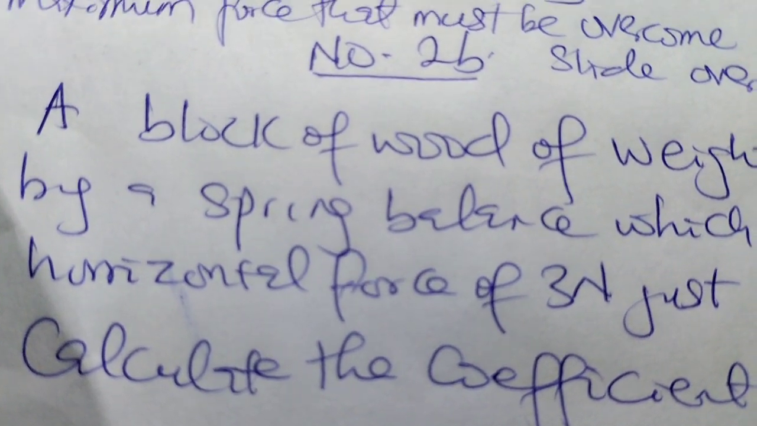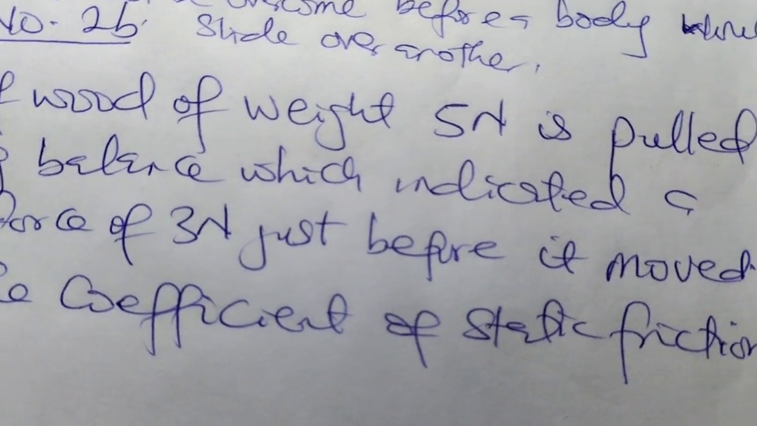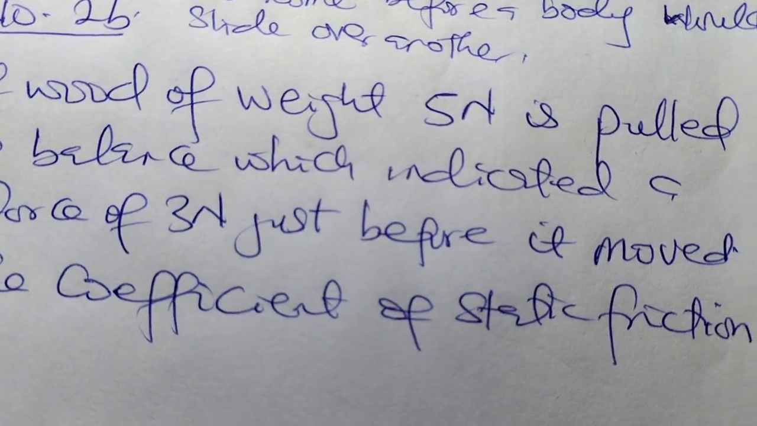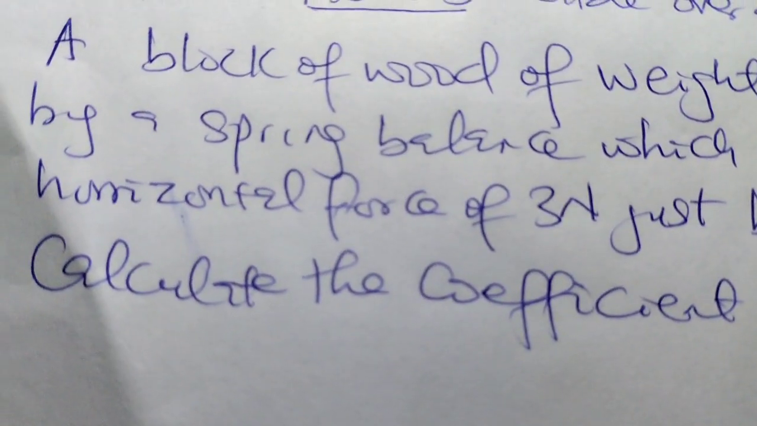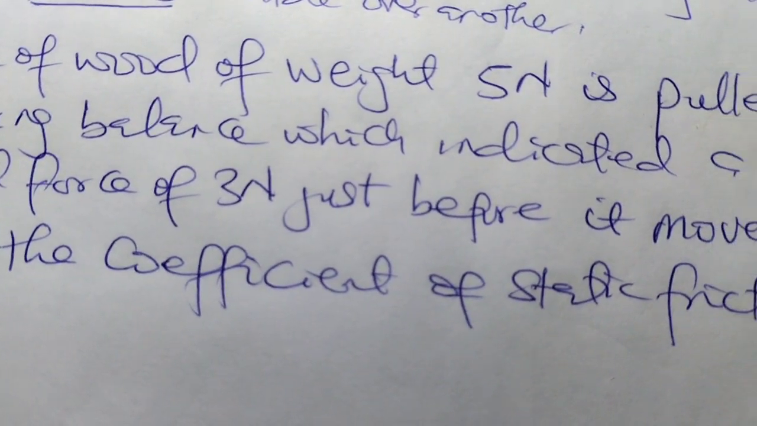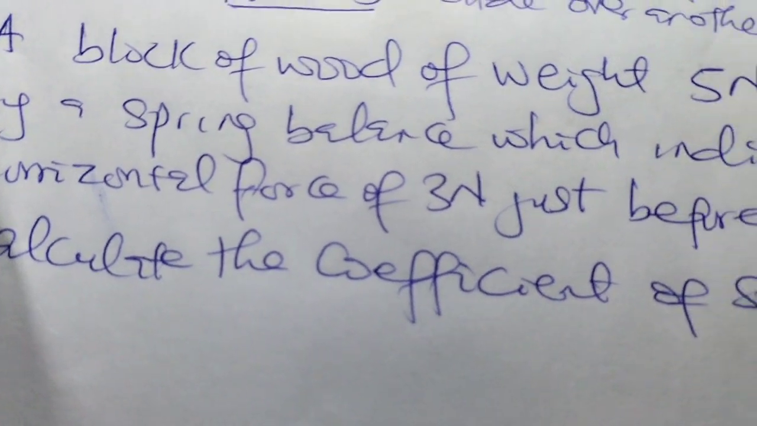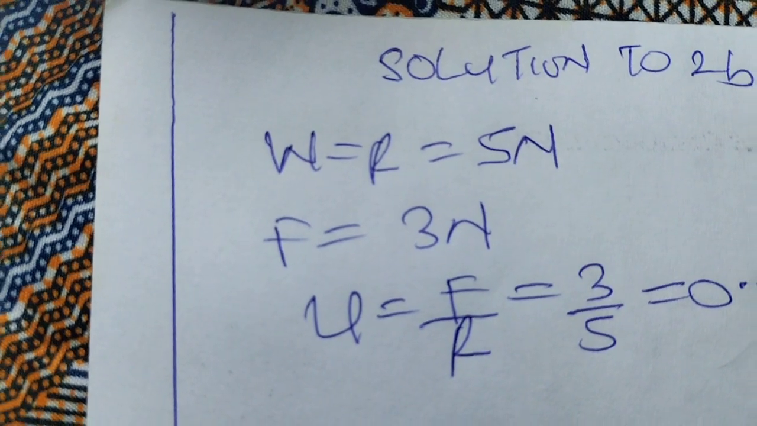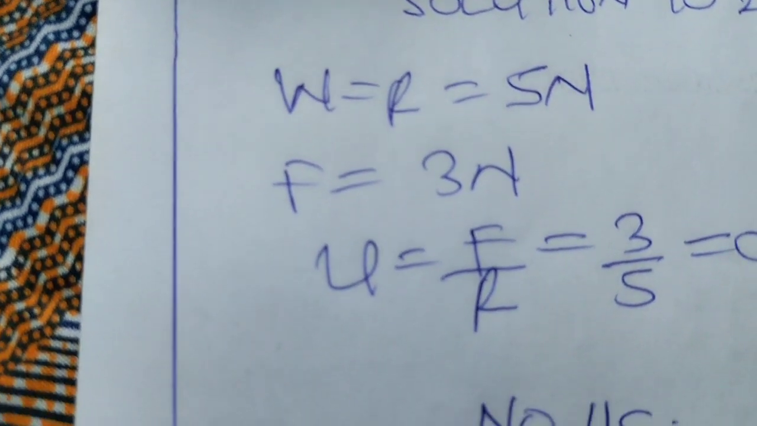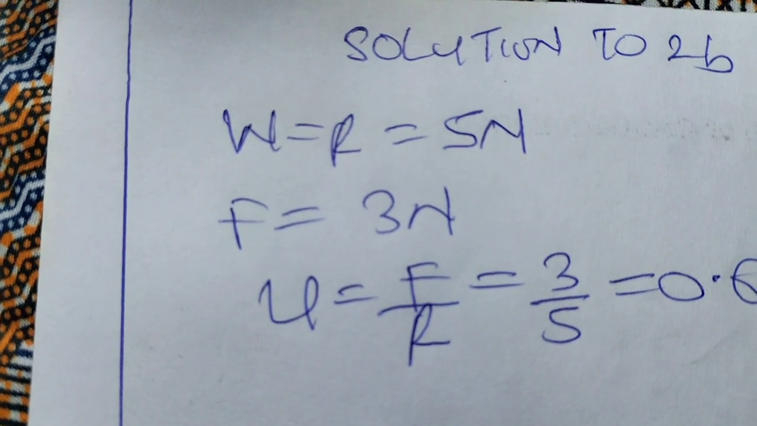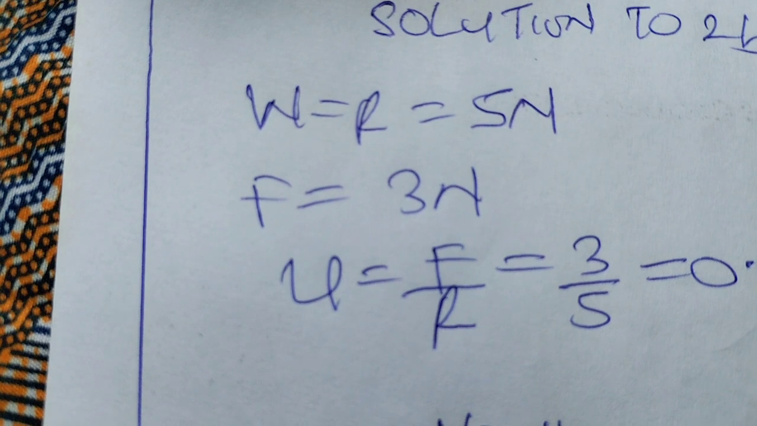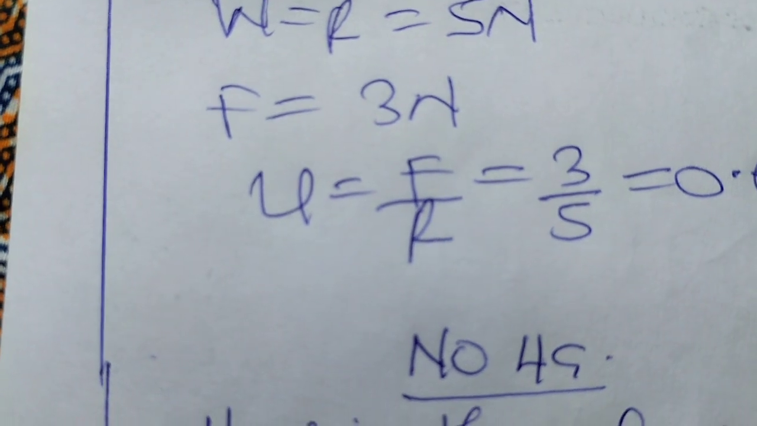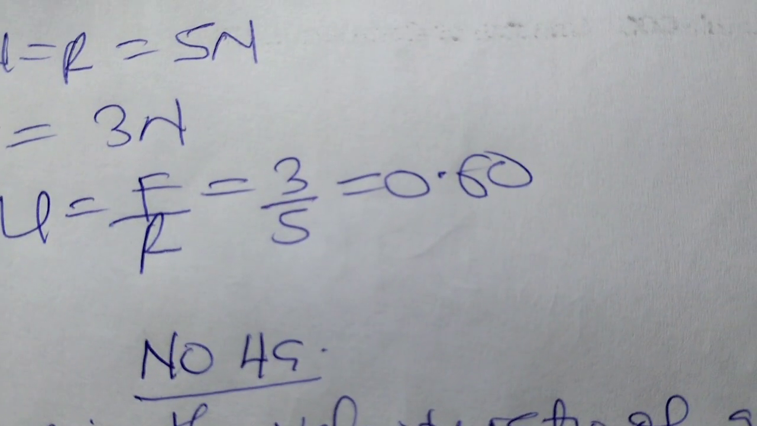Going to 2B, a block of wood of weight 5 Newton is pulled by a spring balance which indicated a horizontal force of 3 Newton just before it moved. Calculate the coefficient of static friction. Solution: the weight of the wood is equivalent to the normal reaction, which is 5 Newton. Since it was at rest, the force pulling it is equivalent to the static frictional force, which is 3 Newton. Using the formula, coefficient of friction is given as force over normal reaction, which is 3 over 5, which is 0.60. No unit.